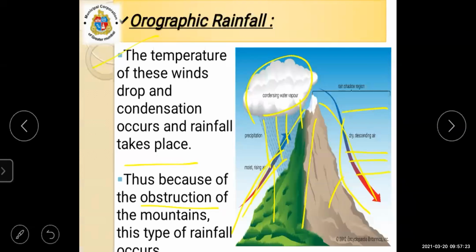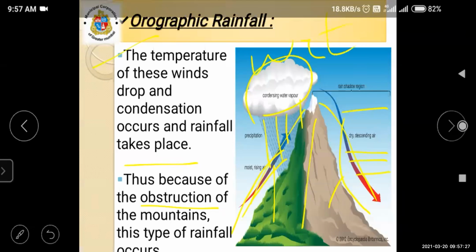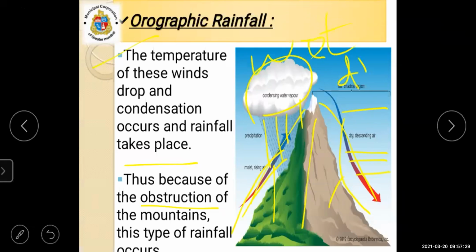With these two words you will be easily able to remind yourself what orography is. One side you will see the wet region and the other side you will see the dry region. You can keep these two words as a hint or a clue about the orography rainfall.